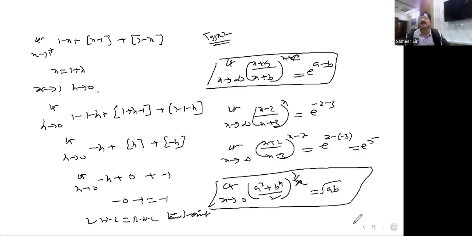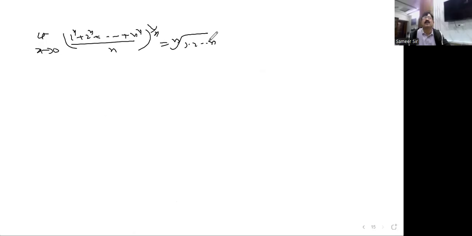I'll turn the page here. What is that now? Limit x tends to 0. See here, 1 to the power of x, 2 to the power of x, so 1 plus up to n to the power of x divided by n whole to the power of 1 by x is there. You can write nth root of 1, 2, 3, so on, n. Nth root of factorial n you can write. That is also one of the formulas.